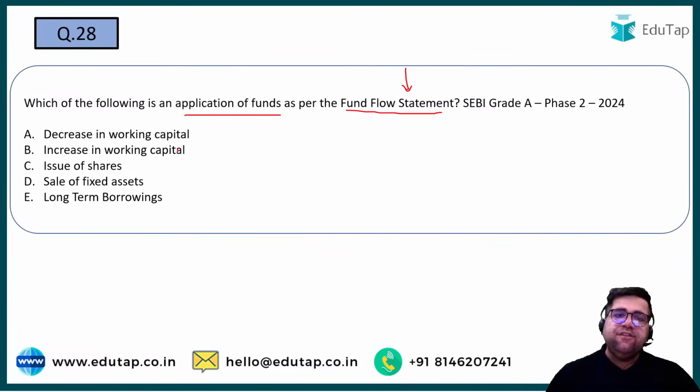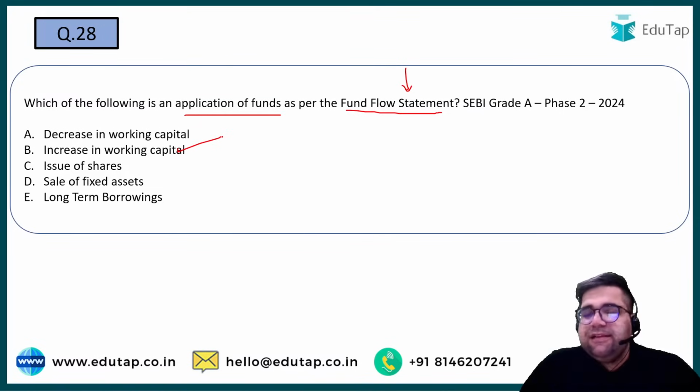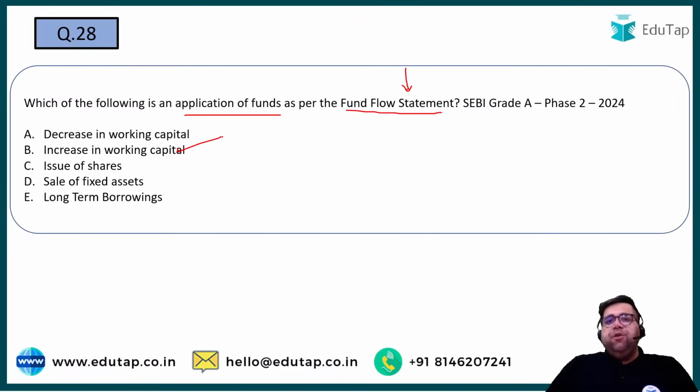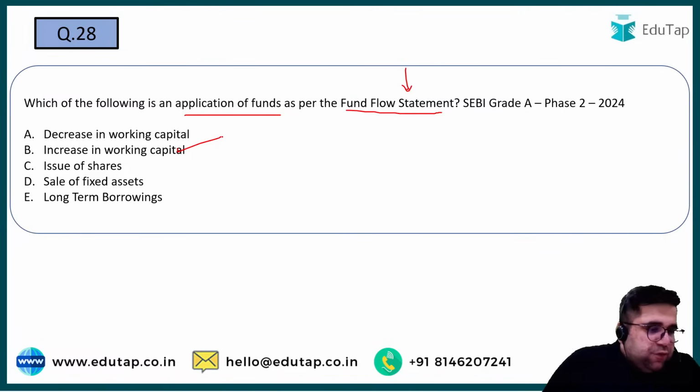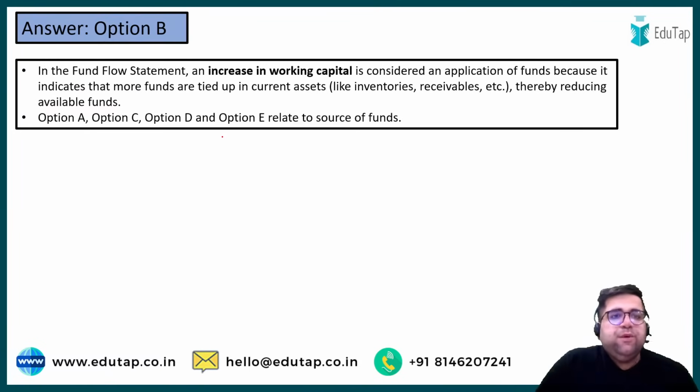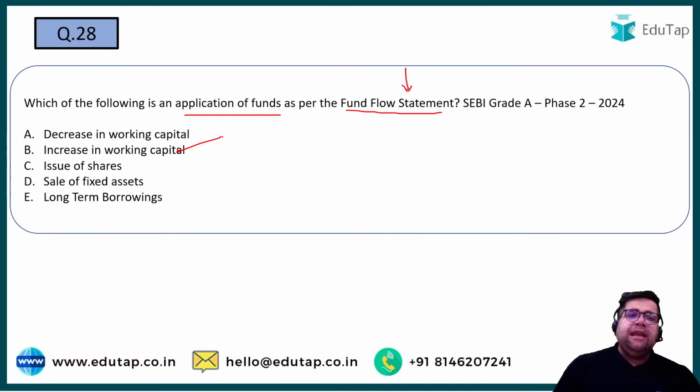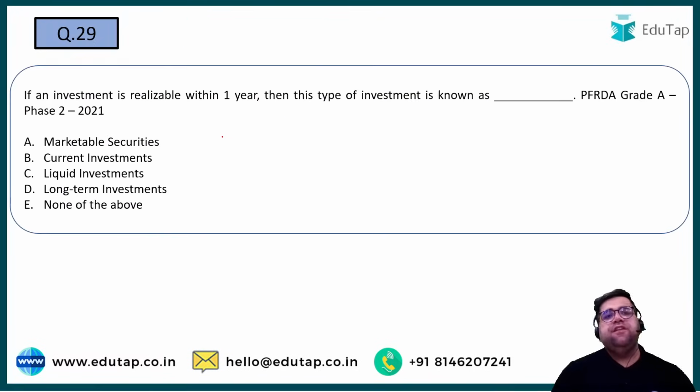It will be increase in working capital only, because if you are increasing your working capital, it basically means that you are having more current assets, right? So answer will be option number B. Good. And if you see the others like A, C, D and E, these are your sources of funds and not application of funds.